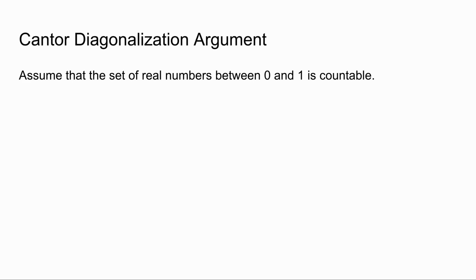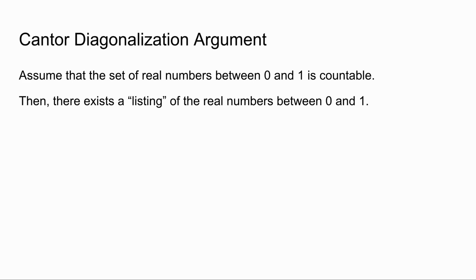A quick aside, you might be wondering why we are limiting ourselves to only a subset of the real numbers. The reason we do that is because it makes the problem a lot easier for us, and if we prove that a subset of the real numbers is uncountable, then we also prove that the set of all real numbers is uncountable. Now back to the proof. If the set of real numbers between 0 and 1 is countable, then there exists some listing of the real numbers. I've put an example here.